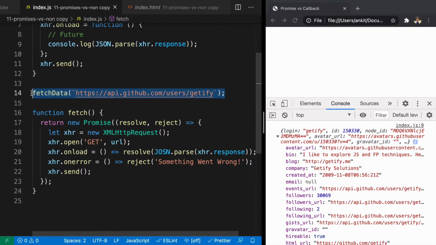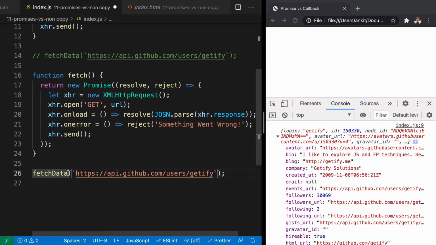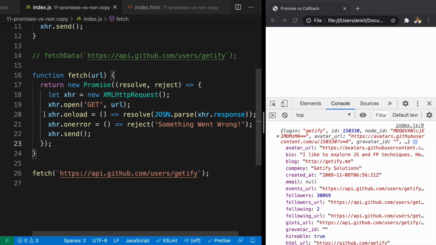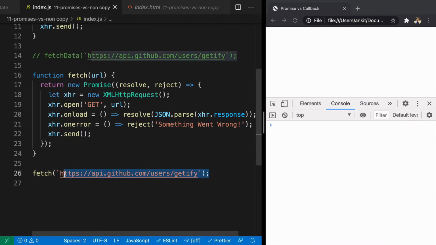So now, let's go ahead and call this. I'm just going to comment out this one so we don't see the message that we have already seen earlier. And here, we'll call just fetch. Fetch is accepting a URL and returning a promise. That promise gets resolved whenever data load is done properly, and it is rejected whenever there is any kind of error. So here we are calling fetch.